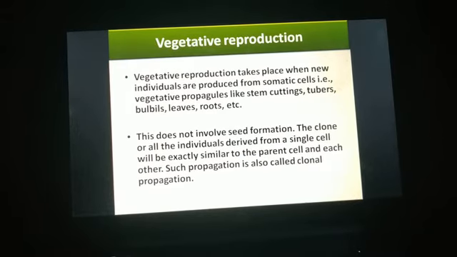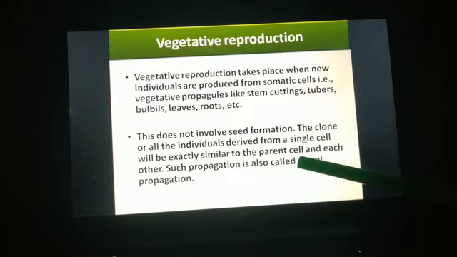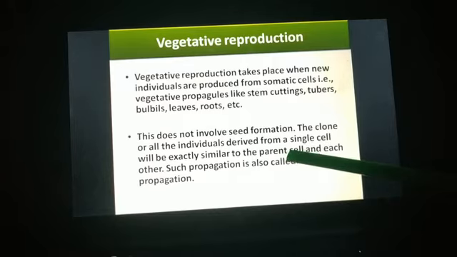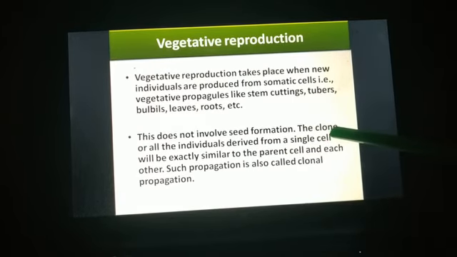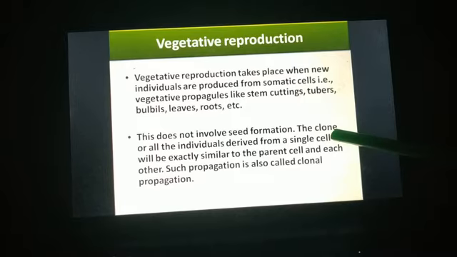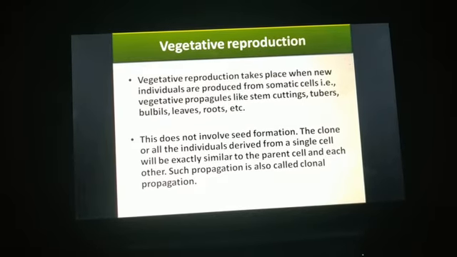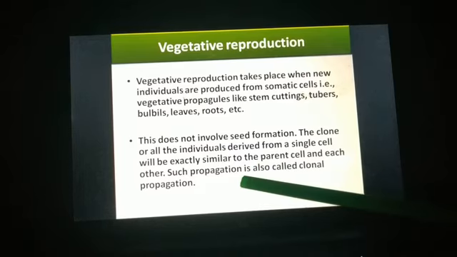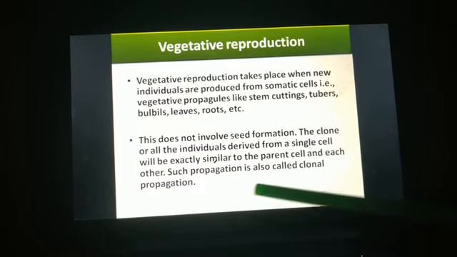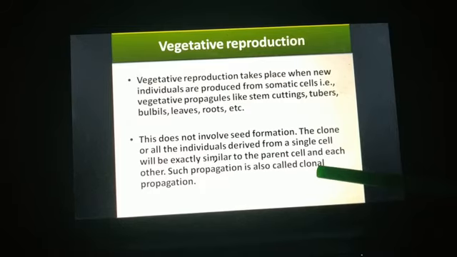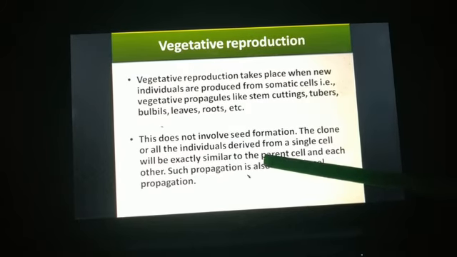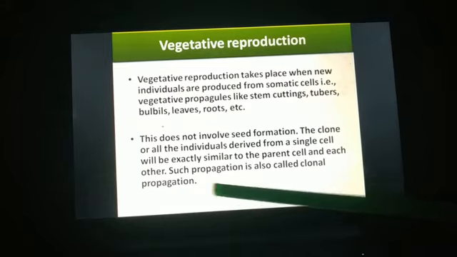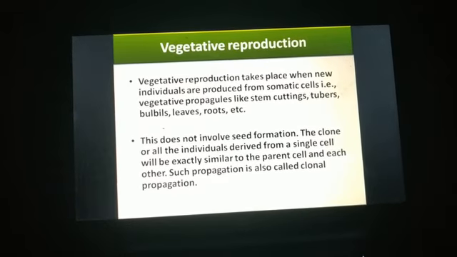And since no crossing over takes place, the offspring look exactly similar to the parent. That is why we call them clones, exact copies of their parent. Such propagation is also called clonal propagation.